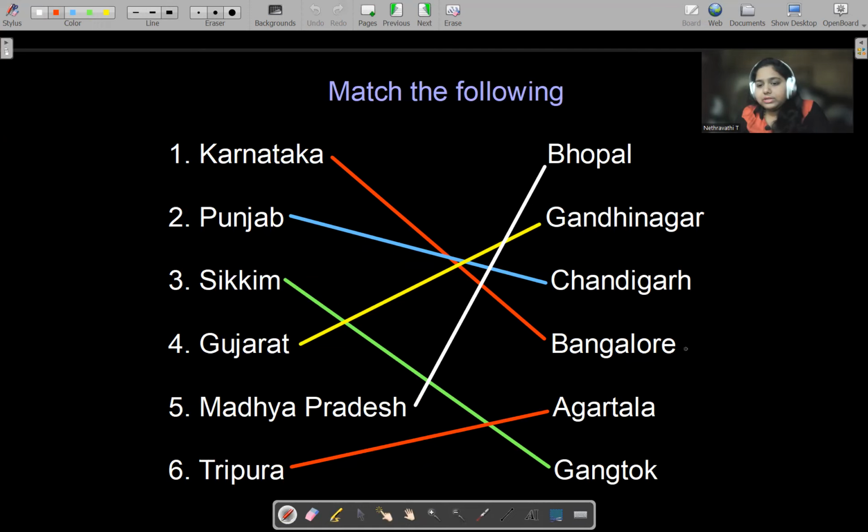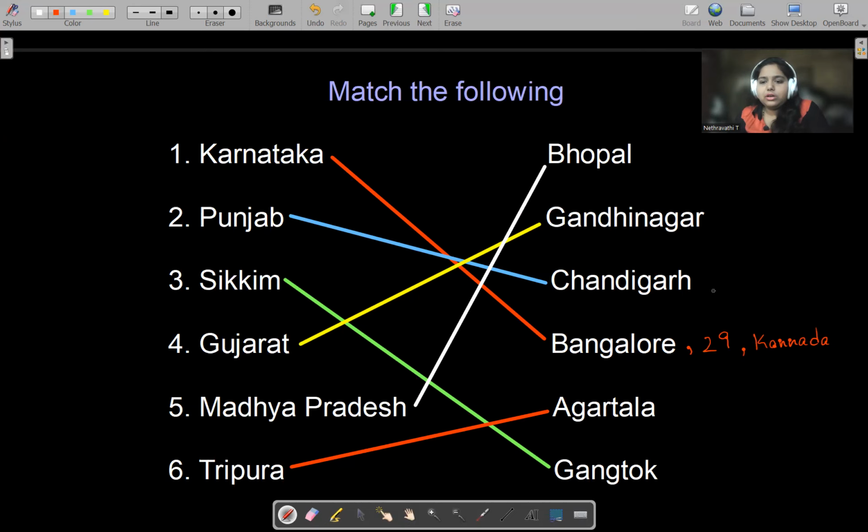No. For example, the number of states is 29, and recently it is 30. We can map the number of states in Karnataka like this, and the language spoken here is Kannada. So this also we can map. Like this we can map many things with one thing, Karnataka. Yes or no? This is how we will be mapping.